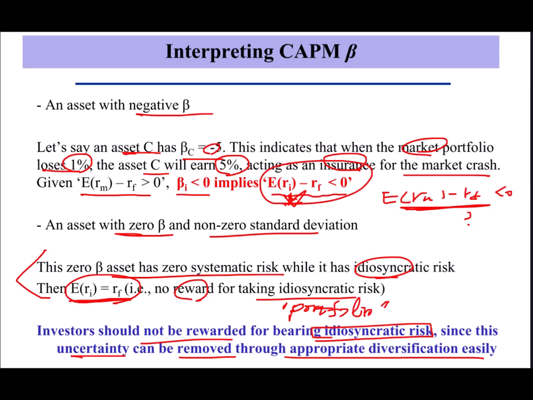We'll talk more about this one in topic 4. Remember in UIP case, we talk about what is the assumption we need to get the unbiasedness hypothesis. At the time we said the investor could be risk neutral. They don't ask any compensation for taking risk and it's too extreme. Another case would be FX risk is the idiosyncratic risk. That means when you invest into risky asset, if the FX risk could be easily removed by forming a portfolio, then there will be no reward for taking FX risk. So we can justify no reward for FX speculations.